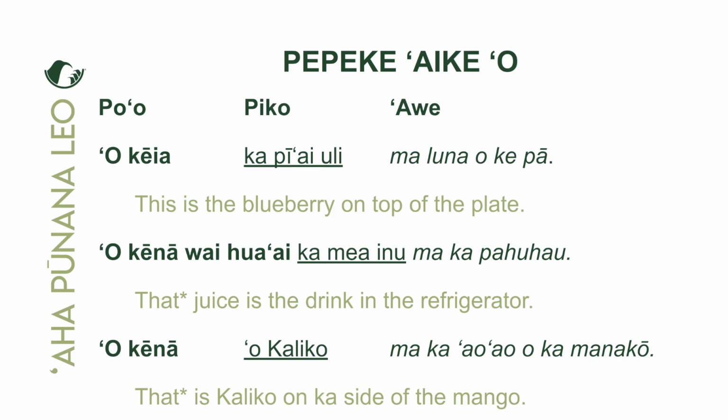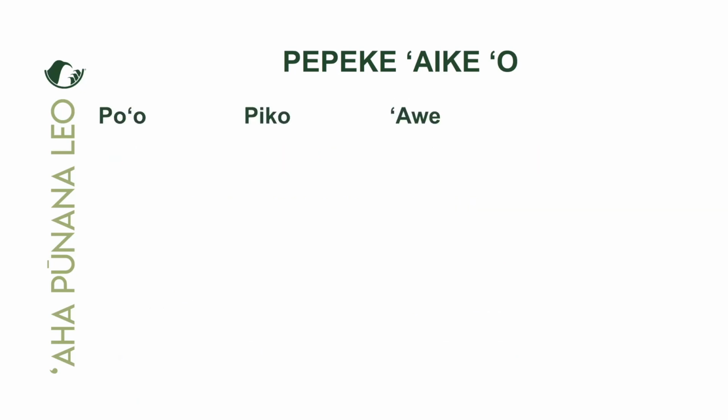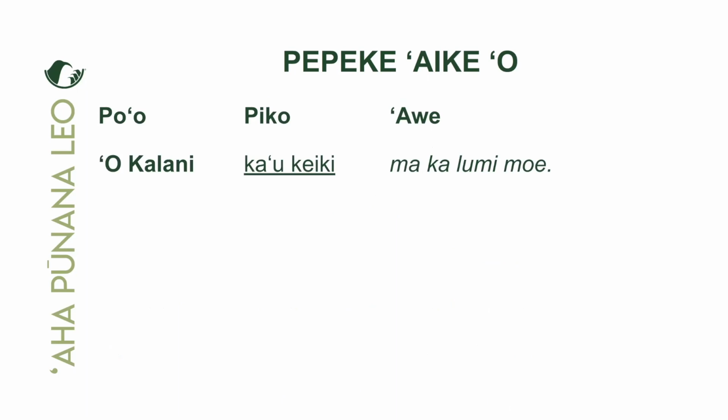So again, in a pepeke ʻaike o the emphasis is on the first part, usually in the poʻo, and there are two ways to say it, but it all depends on the emphasis. All right, let's see what we have here.